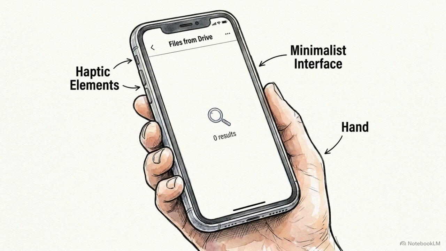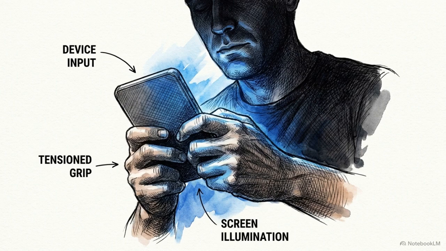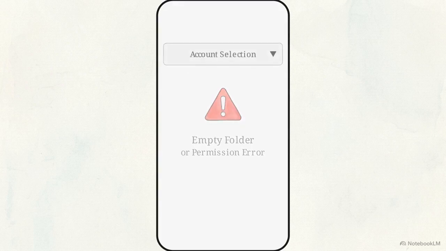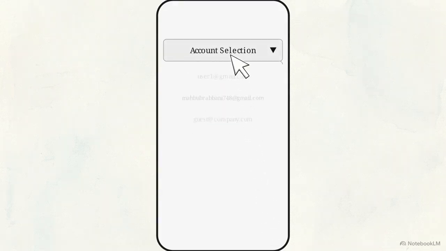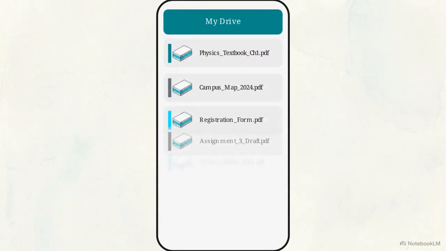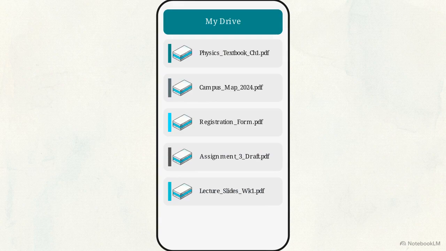He opens the Files from Drive folder and finds it empty. It's a moment of digital friction that feels like a total system failure. In reality, the files aren't missing. He's simply encountering a specific Android file picker interface that requires a manual account selection. The moment he points the software to the correct email, the list of PDFs populates.